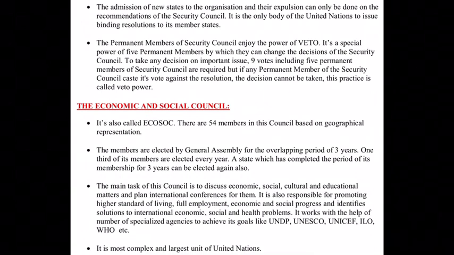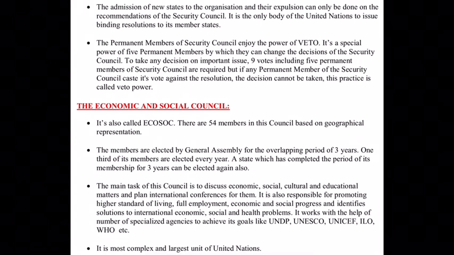In short form, we can call it ECOSOC also. There are 54 members in this council based on geographical representation. Now I told you when I was doing the General Assembly that these 54 members of the Economic and Social Council are elected by the General Assembly for an overlapping period of 3 years. What is an overlapping period of 3 years?